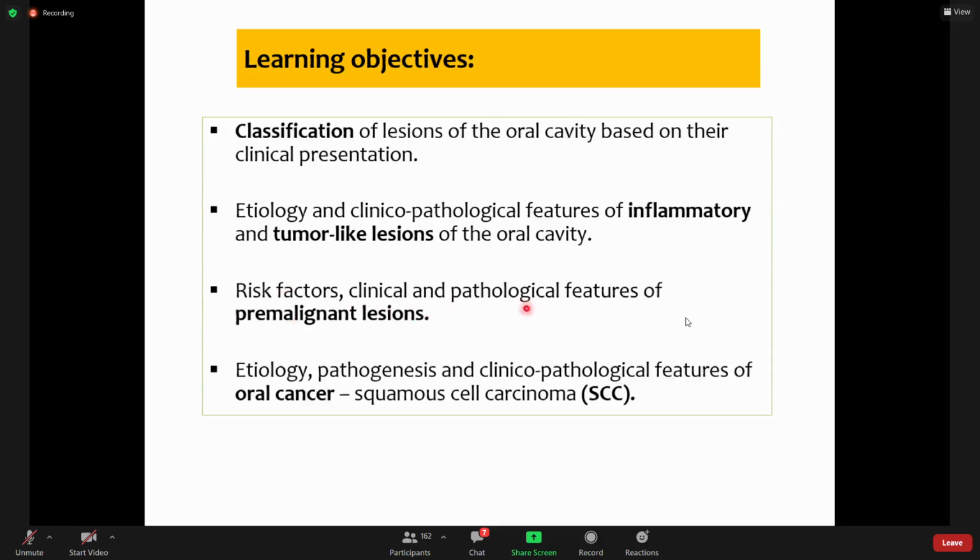Risk factors, clinical and pathological features of pre-malignant lesions, which are not by themselves malignant, but they have the potential to evolve as carcinomas or cancers. These are known as pre-malignant lesions. And etiology, pathogenesis, and clinicopathological features of oral cancer. The most common form of oral cancer is squamous cell carcinoma. So we will discuss squamous cell carcinoma.